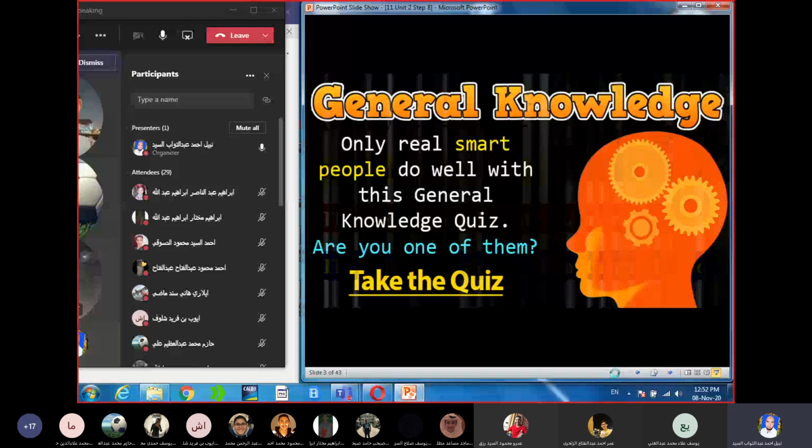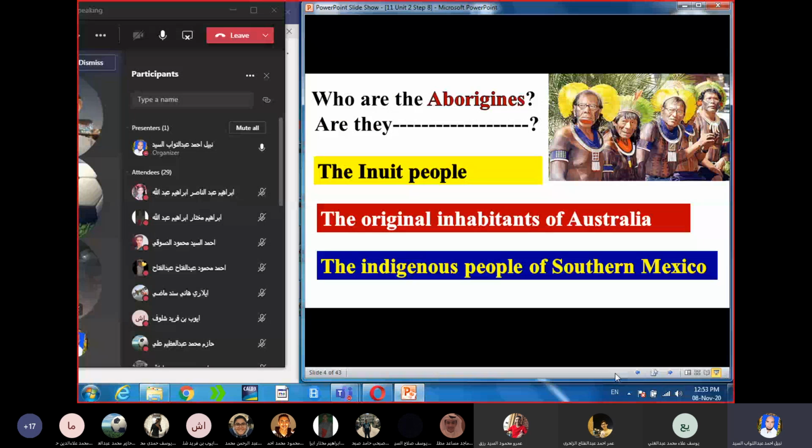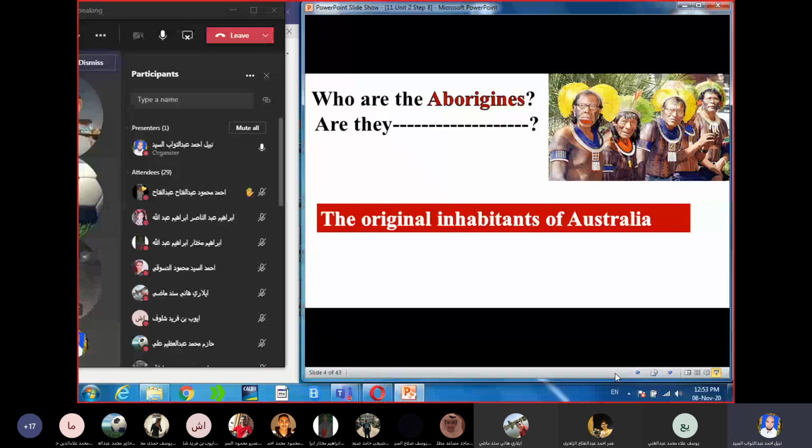Who are the Aborigines? Are they the Inuit people, the original inhabitants of Australia, the indigenous people of southern Mexico? Let's start with Ilari. They are the original inhabitants of Australia. Yes. Let's check the answer. The Aborigines are the original inhabitants of Australia. Thank you, Ilari. Very good. So, Aborigines are the original inhabitants of Australia.